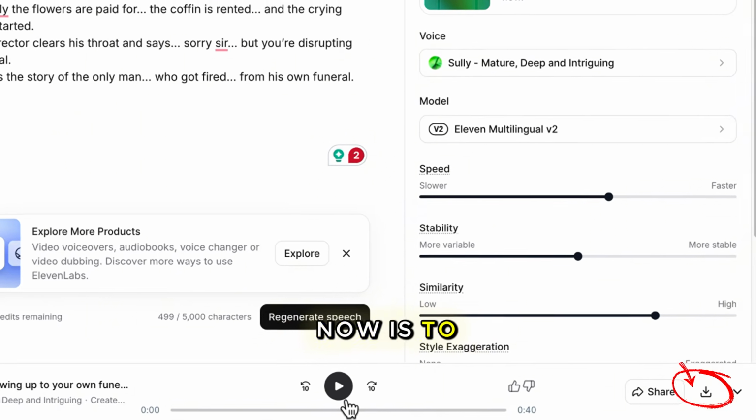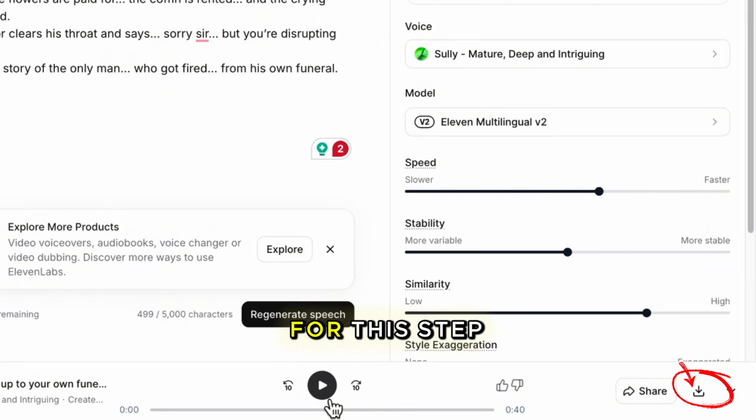All you have to do now is to click on the download button, and that's all for this step.